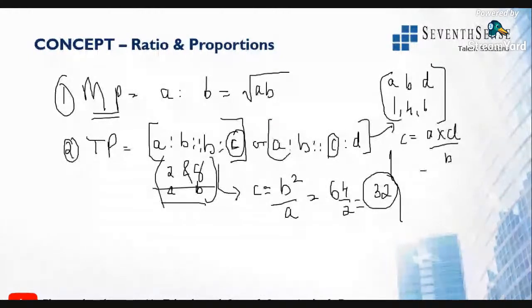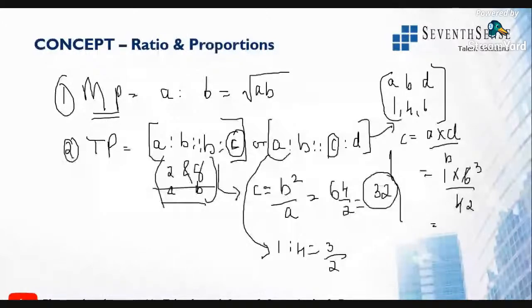So the third proportion for the second question will be 1 into D, which is 6, by 4. Be very careful with these values, guys. So this will be 2 into 2, 2 into 3. You have to represent it like this: 1 is to 4 is equal to C value, 3 by 2, is to D value, which is 6.